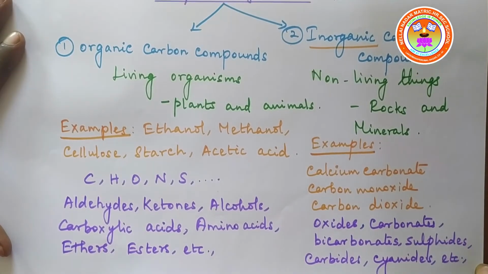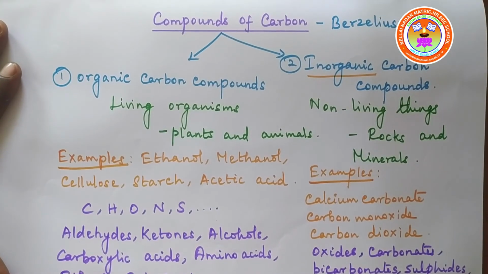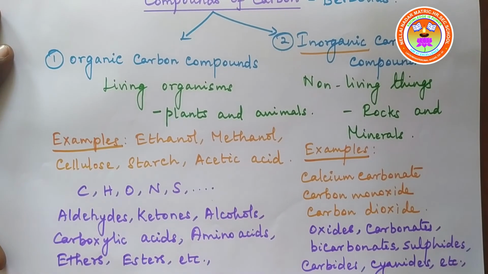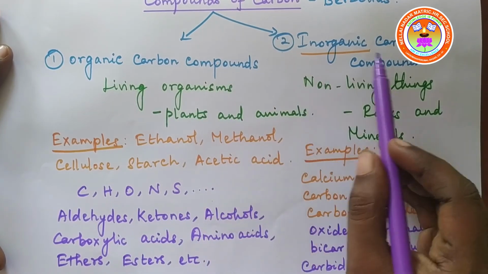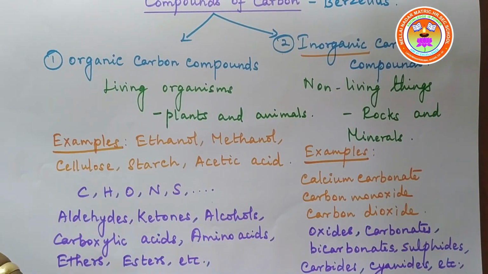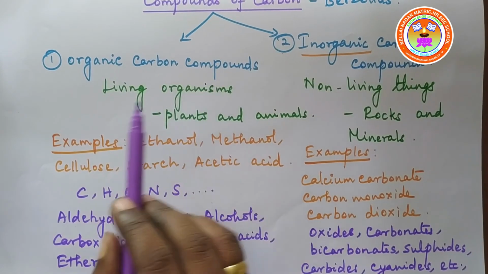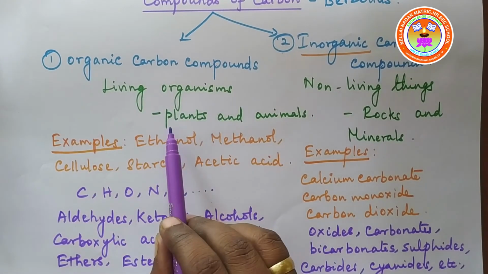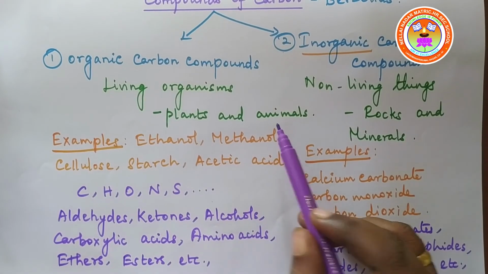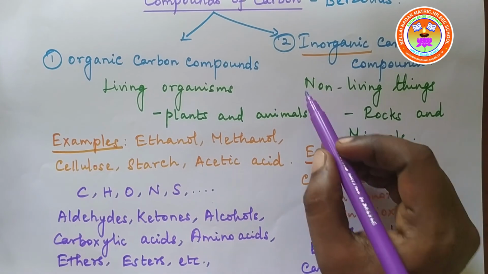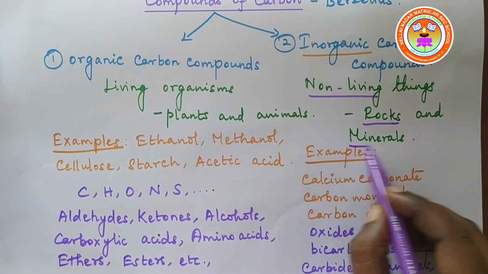So Berzelius classified the compounds of carbon into two types: organic carbon compounds and inorganic carbon compounds. According to Berzelius, organic carbon compounds were derived from living organisms like plants and animals, whereas inorganic carbon compounds were derived from non-living things like rocks and minerals.